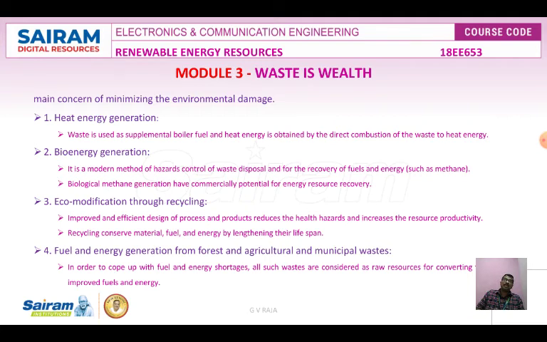With the help of methane gas, if it goes through a chemical reaction, we can separate the hydrogen. That methane gas can also be used as a burning gas. So biological methane offers a potential for energy resource recovery.